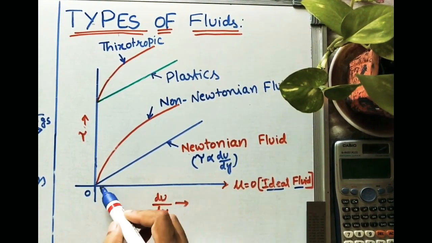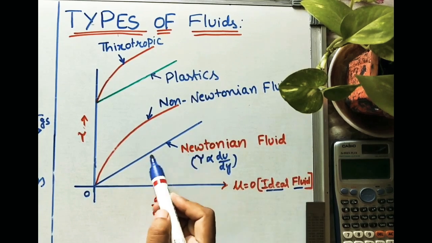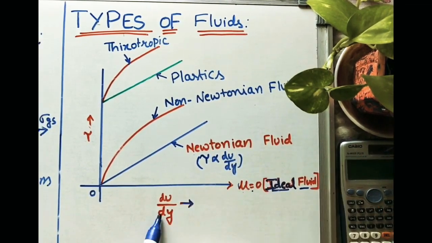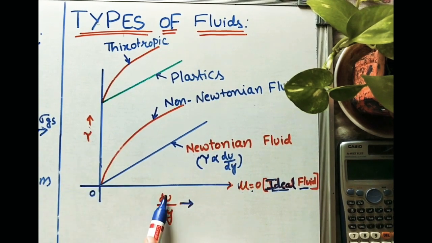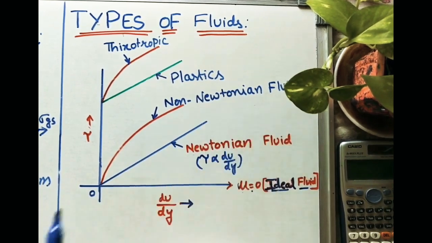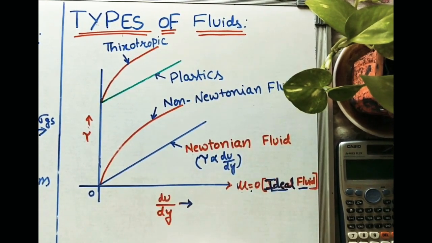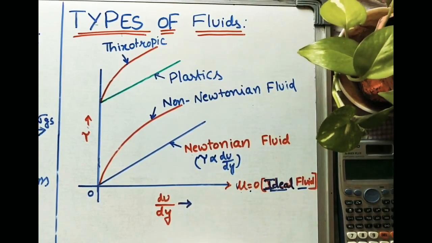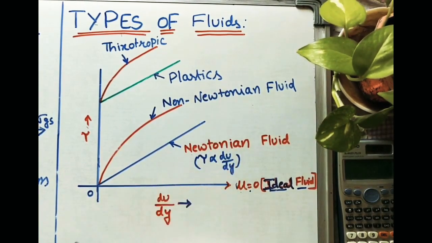So this line is for the Newtonian fluid. If the relation is not linear, meaning it is in the form of a curve, it is called non-Newtonian fluids. These fluids have a non-linear relation between tau and du by dy.